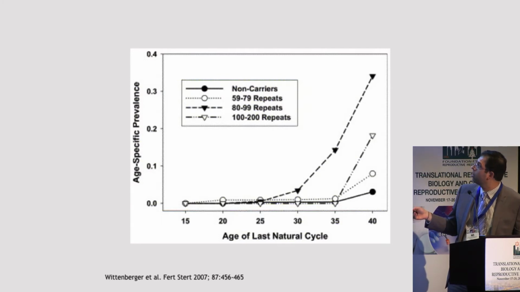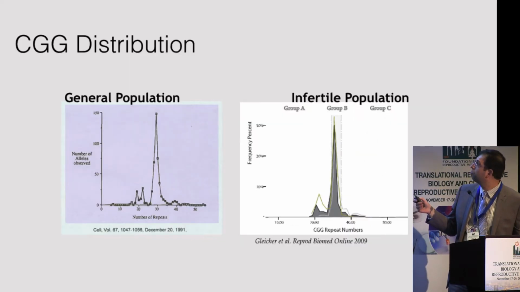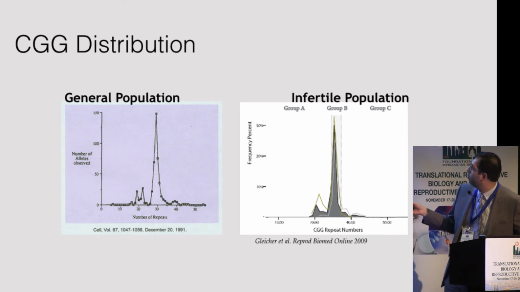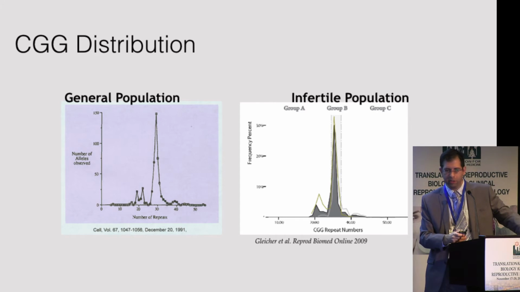This is a classic study that showed that women who have between 80 to 99 CGG repeats have the highest risk for developing ovarian failure. In this study from Gleicher et al. in 2009, they showed that in infertile patients, there is an increased prevalence of patients who have these low repeats, where around 20, there's a big spike up in the number of patients that we see in our infertility clinics.